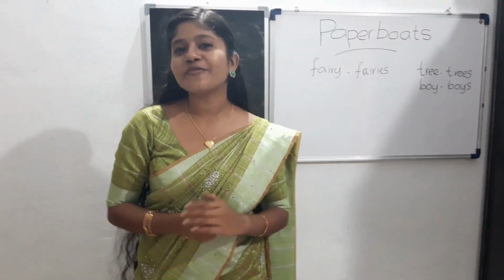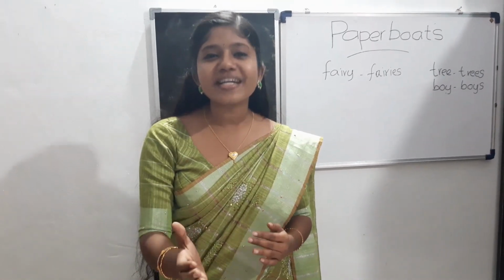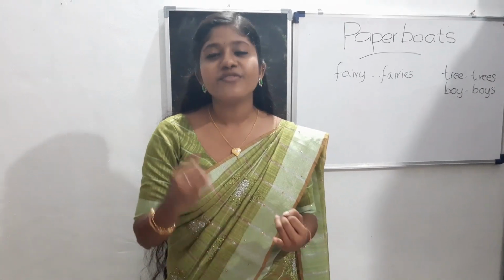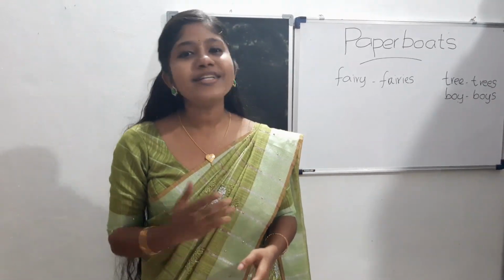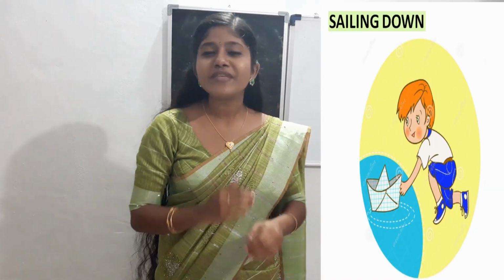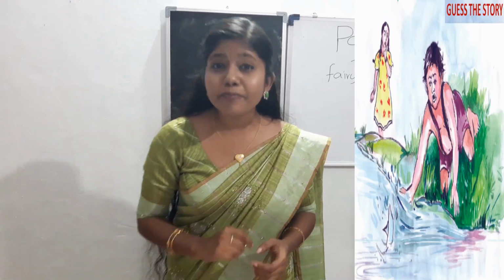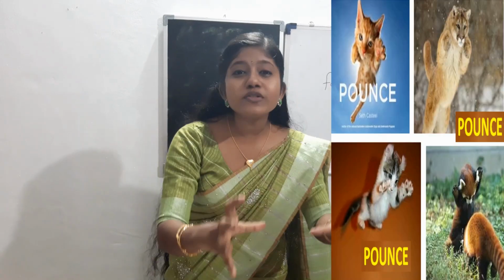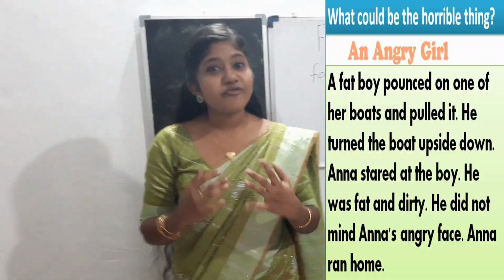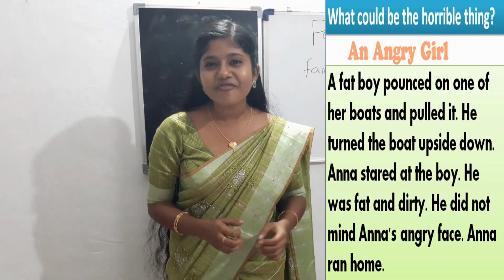Who are the characters of the story? Yes, you are correct. Anna, the fat boy, and Aunt Arundhati. Do you remember the story? What was Anna doing? Anna was launching a paperboat. Her paperboat sailed down the stream swiftly and proudly. A fat boy was there. He pounced on one of her paperboats. Her face was red with anger. She was very angry. She ran to the home, but the fat boy didn't mind Anna's angry face.